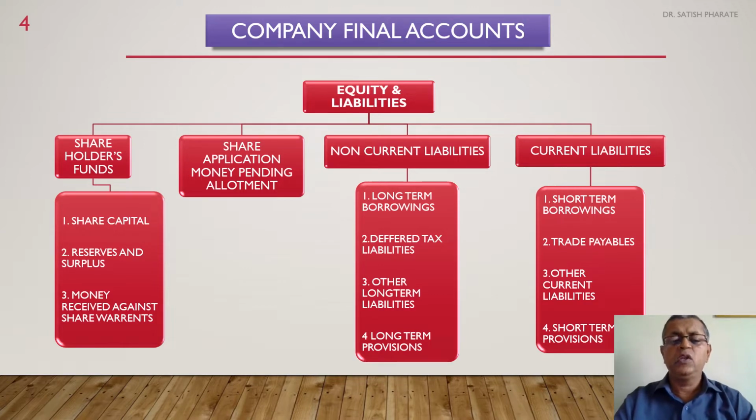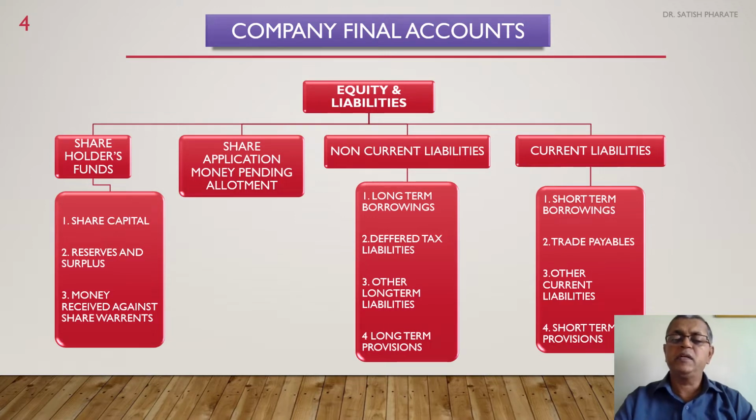And lastly, long-term provisions. Whenever any kind of provision is made for more than one financial year, it may be for 2 years, 3 years, 5 years, then such provisions are called long-term provisions. And these are also non-current liabilities. Next one is current liabilities.